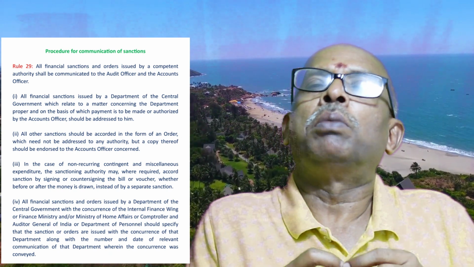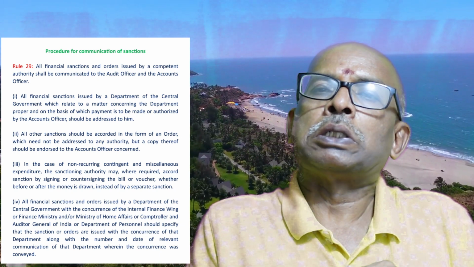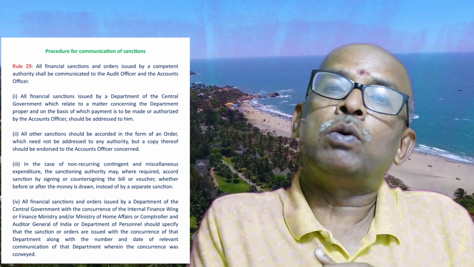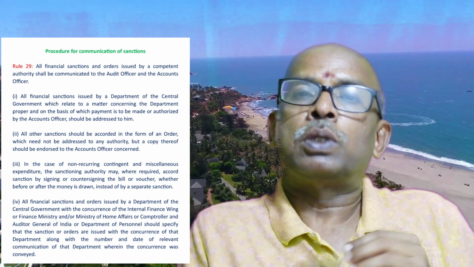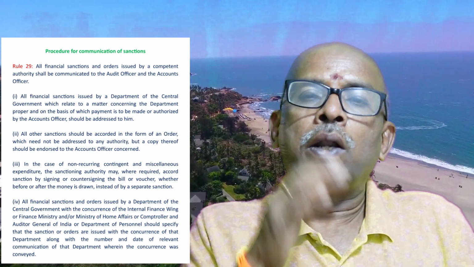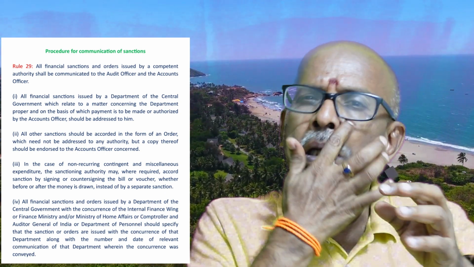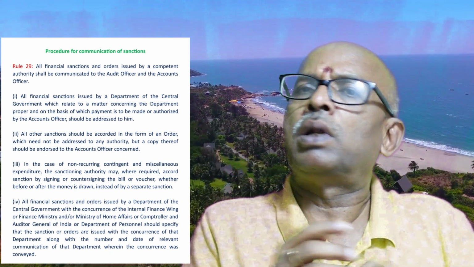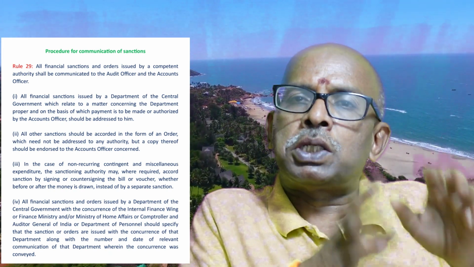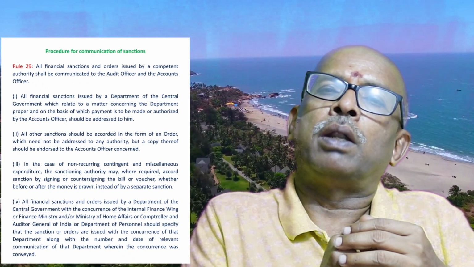The DDO may draw the bill, but ultimately payment is made by the accounts officer. So even the cheque-drawing DDO also addresses it to the accounts officer, so that they can do post audit. And the audit officer: not all the sanctions, there are certain limited major sanctions, but everything has to be sent to the audit officer, because they will check those bills and files while coming for audit.